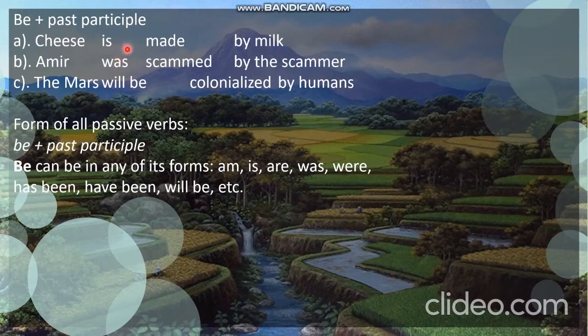After we write be, we must write the past participle, which is verb 3. Verb 3 of make is made. Verb 3 of scam is scammed, and verb 3 of colonize is colonized, with ed. So this is be plus past participle. Be can be in any of its forms, like is, are, was, were, has been, have been, will be, and so on.